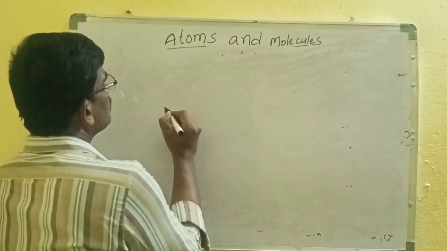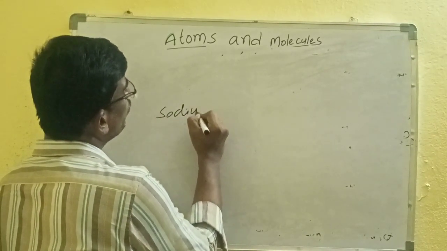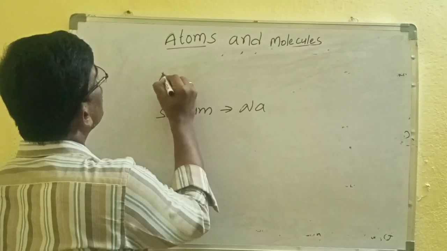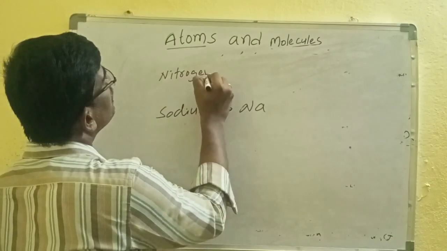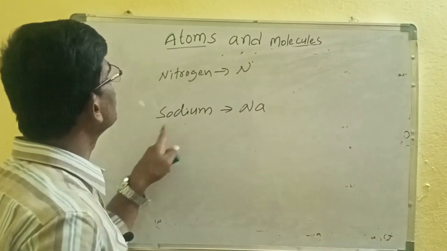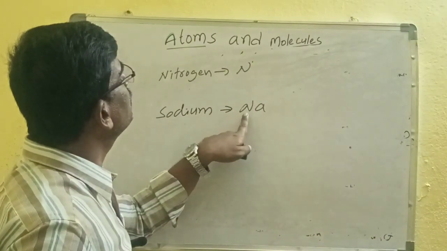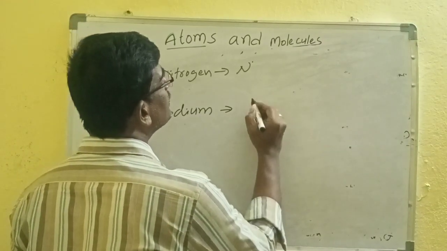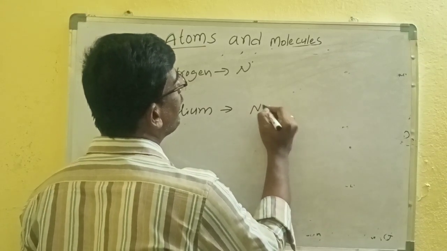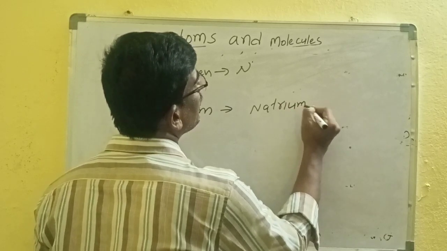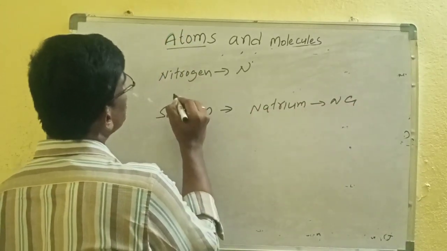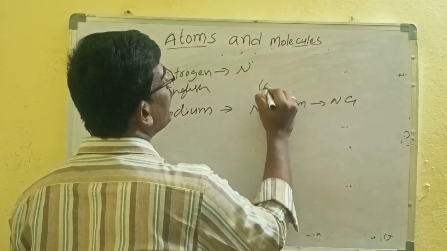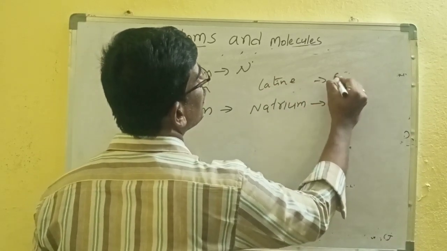See this: sodium, we write it in English as sodium, but the symbol is Na. Already you know nitrogen, whose symbol is N. But for sodium the symbol is Na. In the Latin language, sodium is called natrium, and the symbol is taken from the Latin.